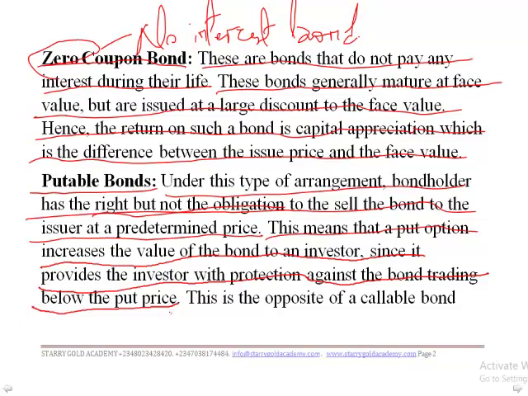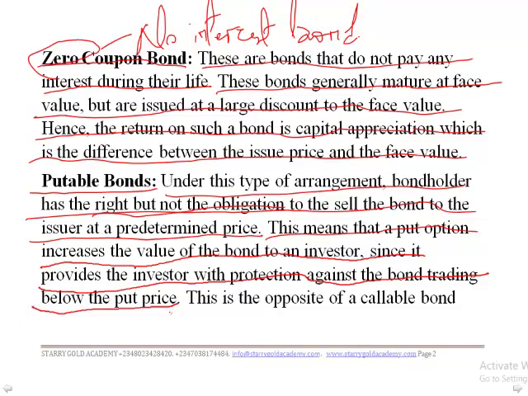Don't forget that in this kind of arrangement, the person who issued the bond still remains the principal owner of the bond. It's just an arrangement that helps the holder of the bond generate some amount of revenue from the issuer.